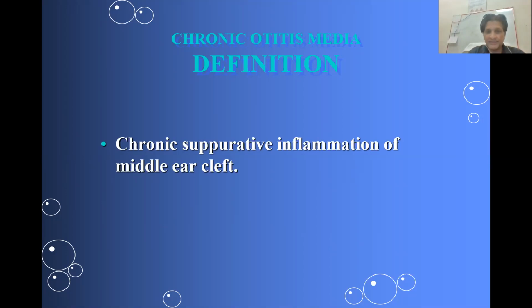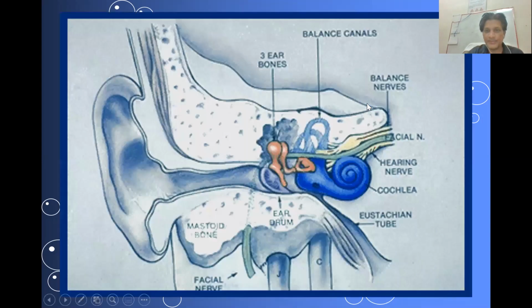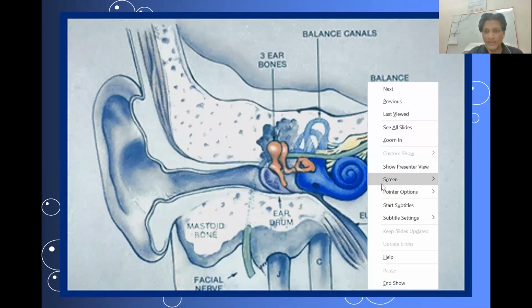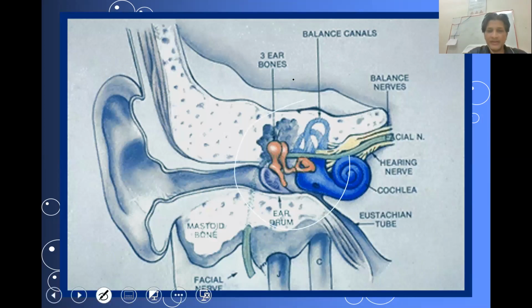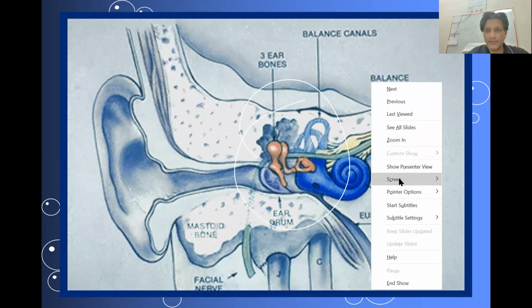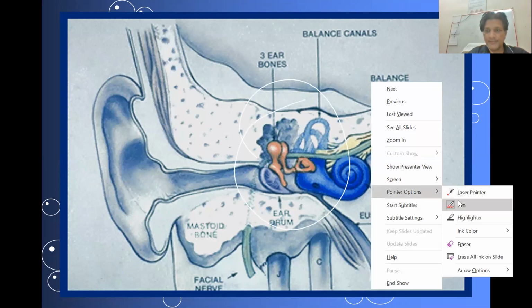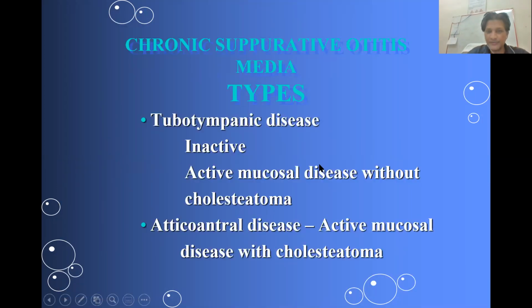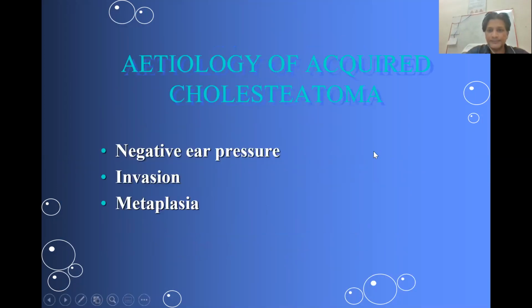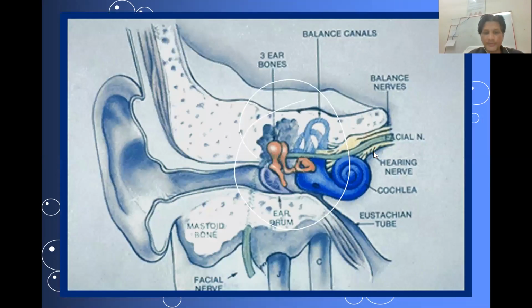The middle ear cleft is, let me take a pen, a pointer option. We'll take a pen. So this is a middle ear. Sorry about this.